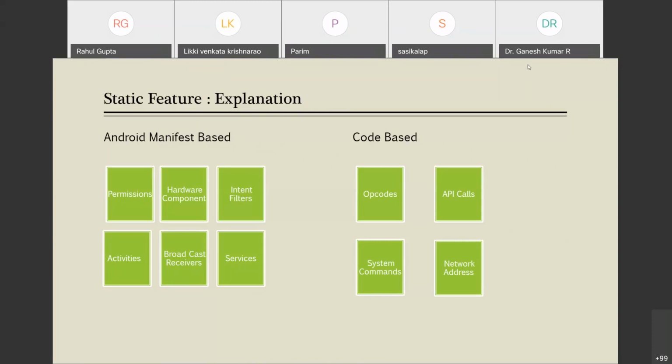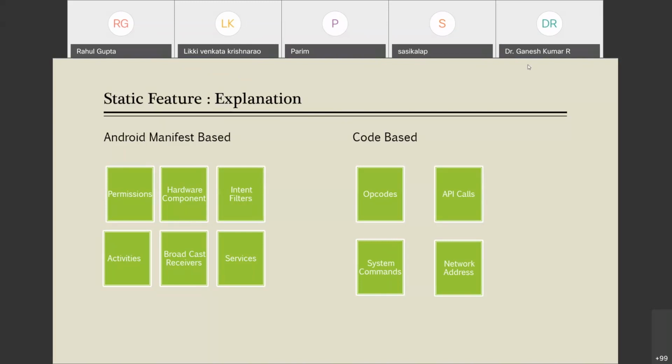And last from this Android manifest is services. What are services? This component serves as a general purpose entry point to the application and is used for running background operations. Like you are executing some application, and in the background you want music to play. Such a thing is known as a service. All such things could also be extracted from the manifest file.